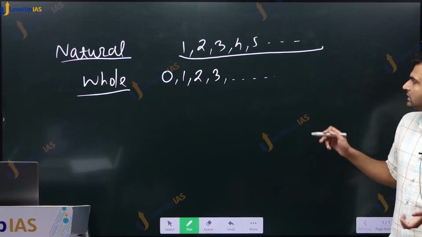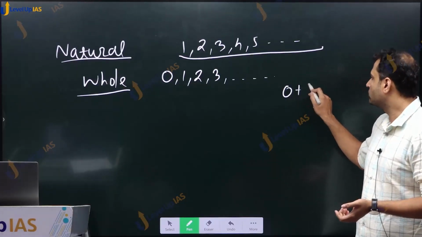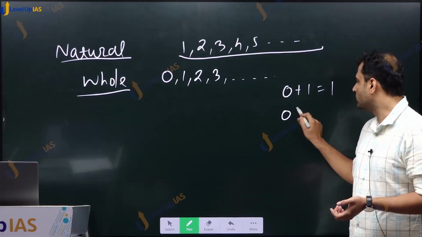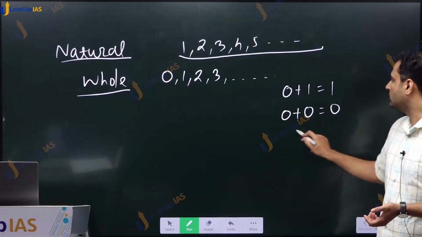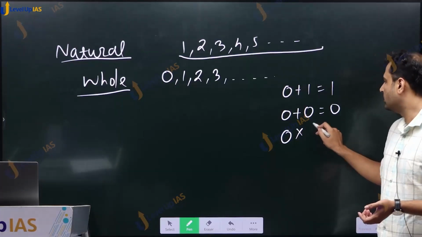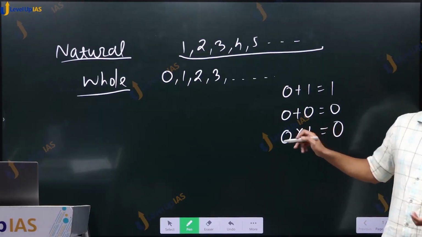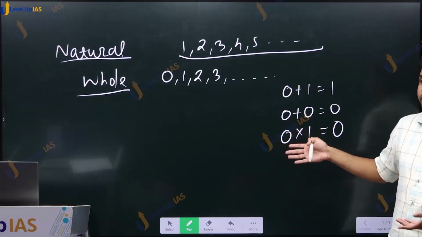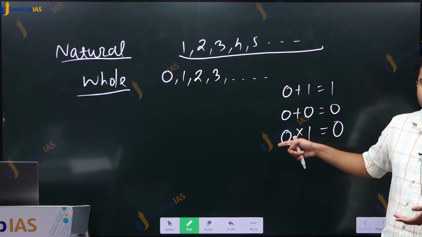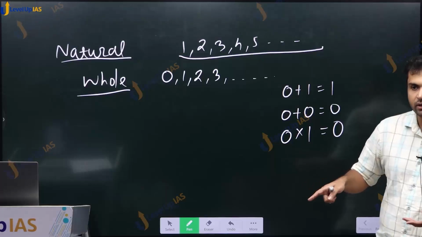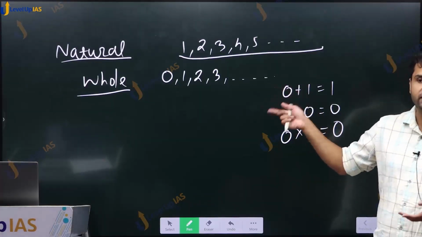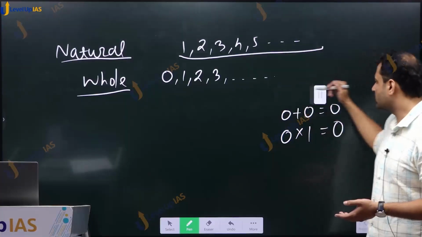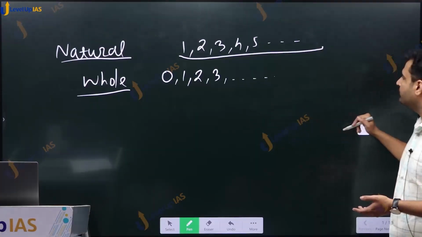He gave rules like 0 plus 1 is equal to 1, or 0 plus 0 is equal to 0, and 0 into any number is equal to 0. He gave rules like this to operate with zeros. So he treated 0 as a number so that we can use it in a decimal number system and calculate big numbers very simply.